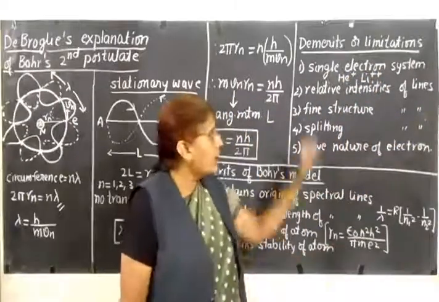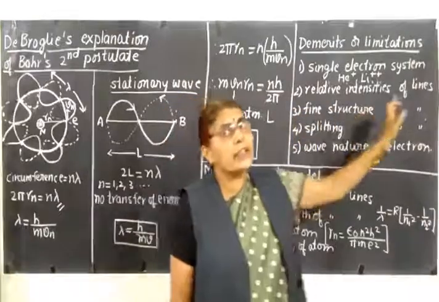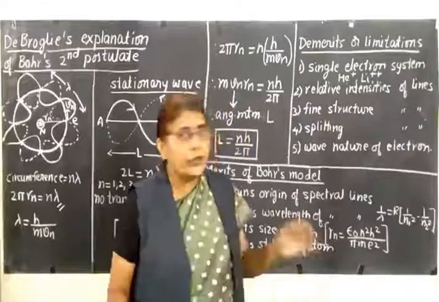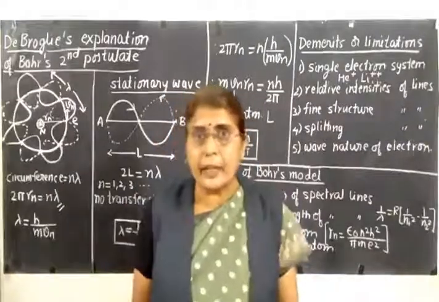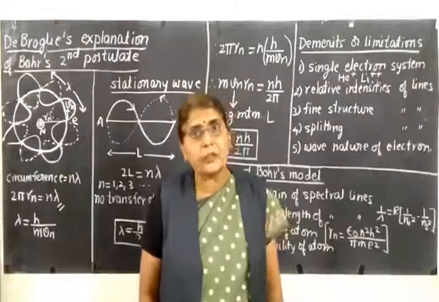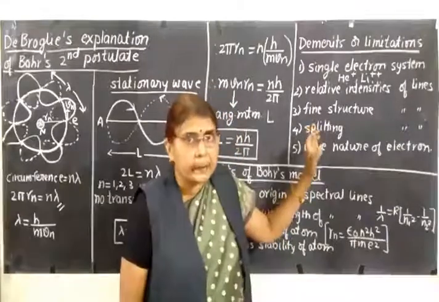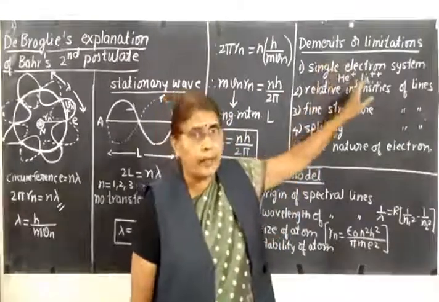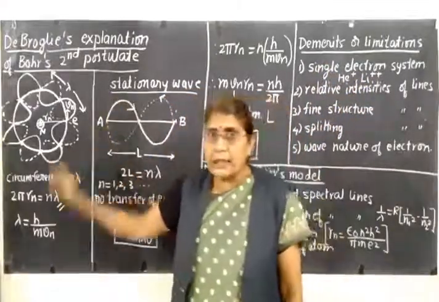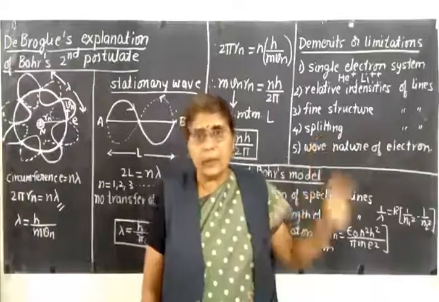Then it does not explain the fine structure of the spectral lines. Also, if you apply an electric or magnetic field, the spectral lines split, and this splitting of spectral lines cannot be explained by Bohr's atomic model. Then the wave nature of the electron is not explained by Bohr's atomic model.